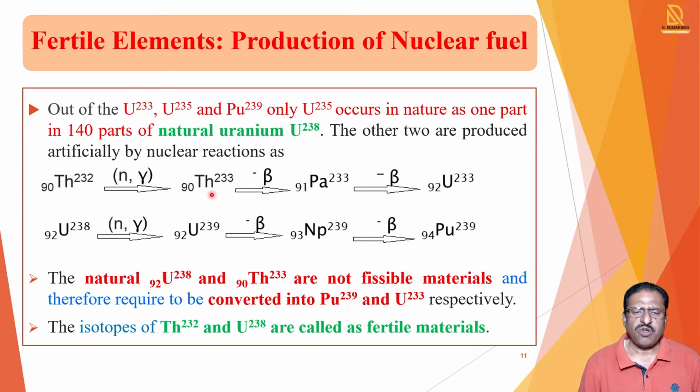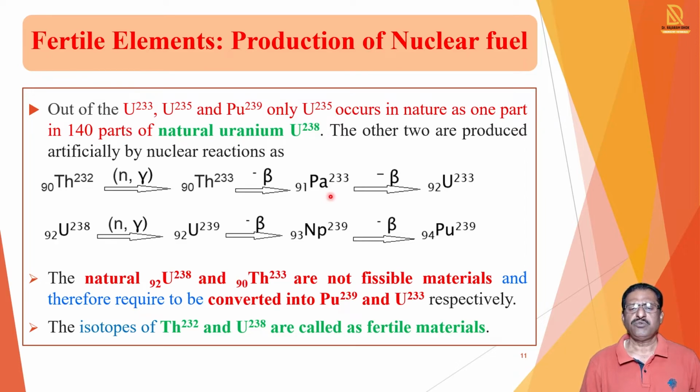Then there is formation of thorium-233. This thorium-233 is an unstable nucleus. It eliminates one beta particle, and the higher atomic number radioactive element is produced, that is Pa-91-233.